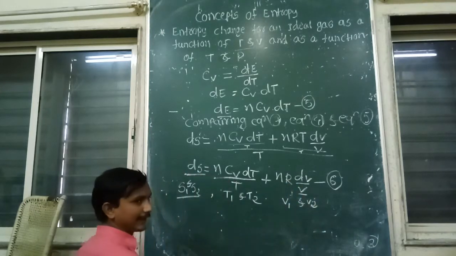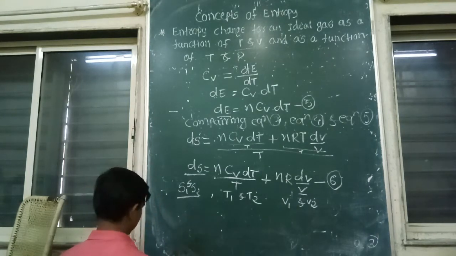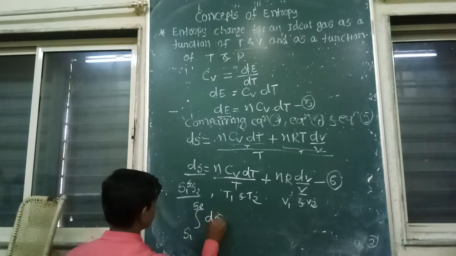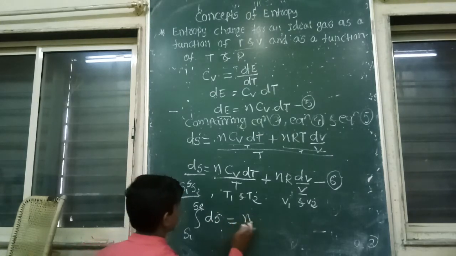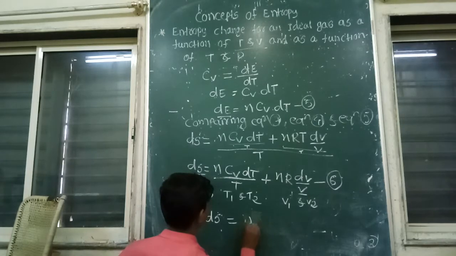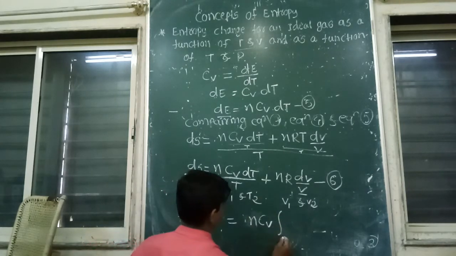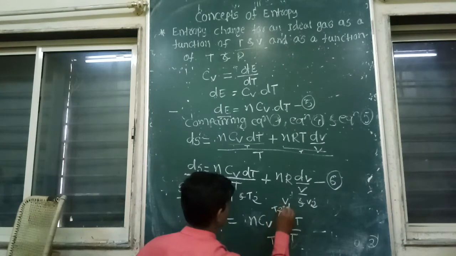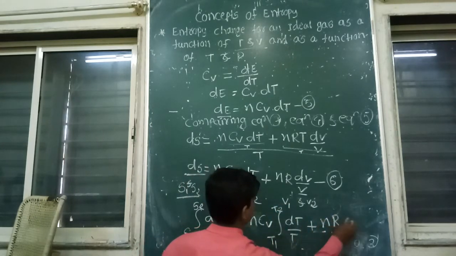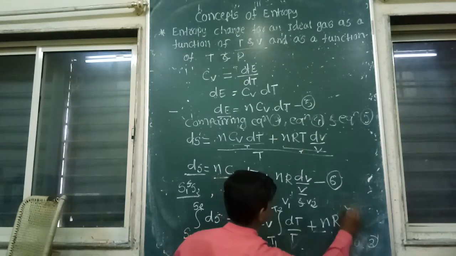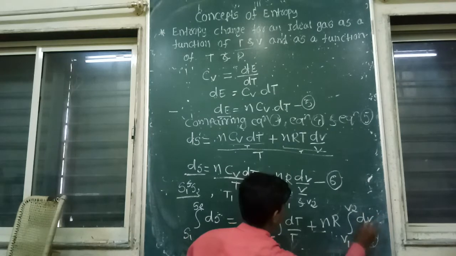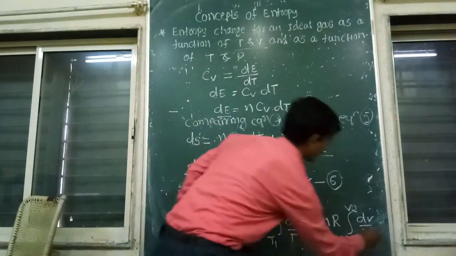So integrating, we will get the integral of dS from S1 to S2 is equal to n CV, which is a constant term, so we take it out of the integration, dT by T from T1 to T2, plus nR integral from V1 to V2 of dV by V. This is equation 7.